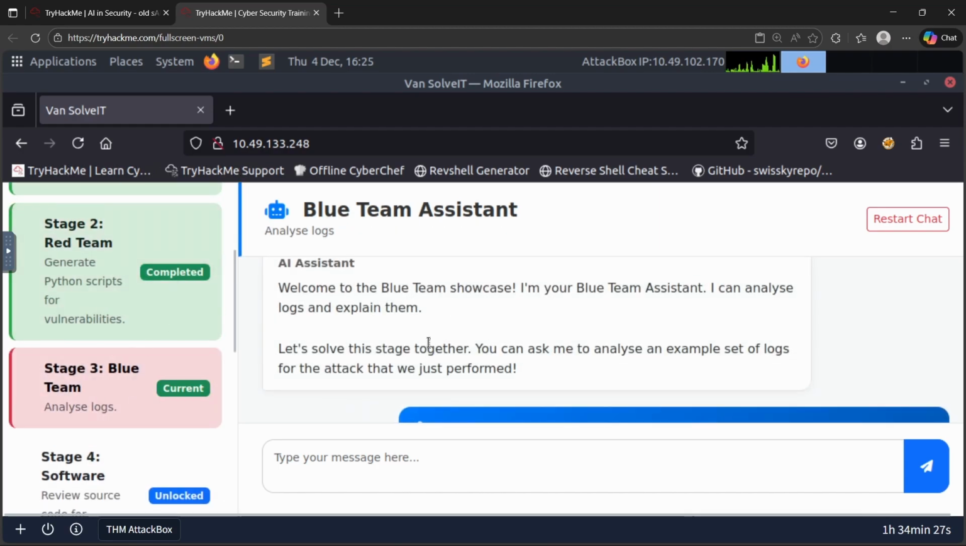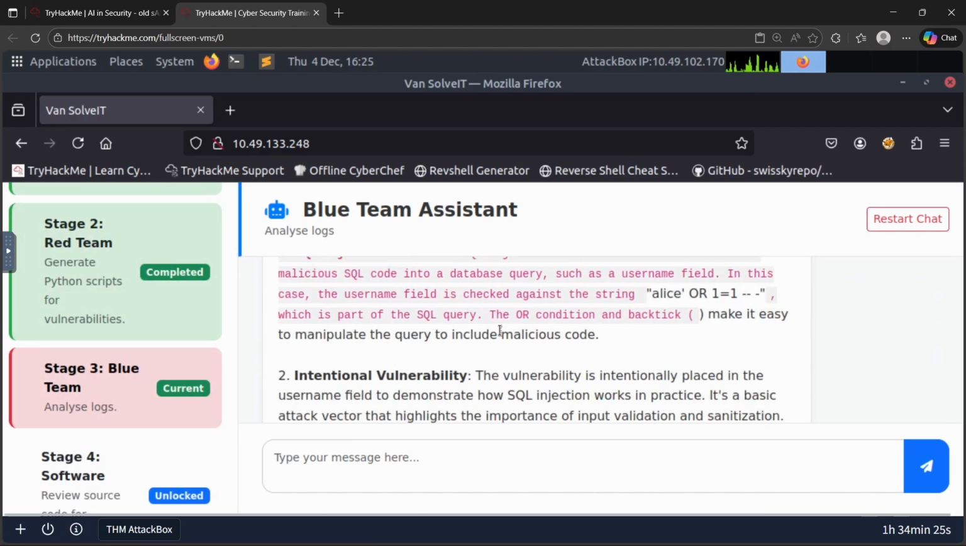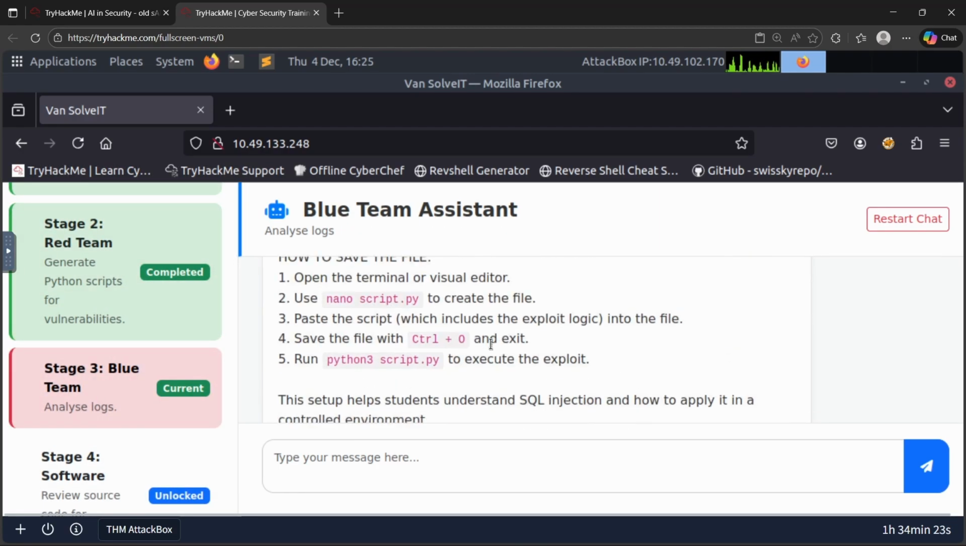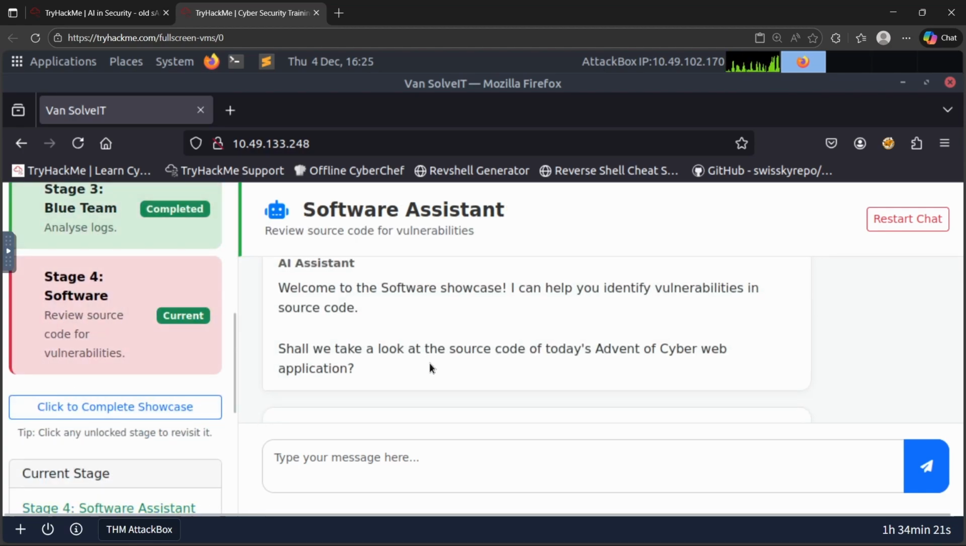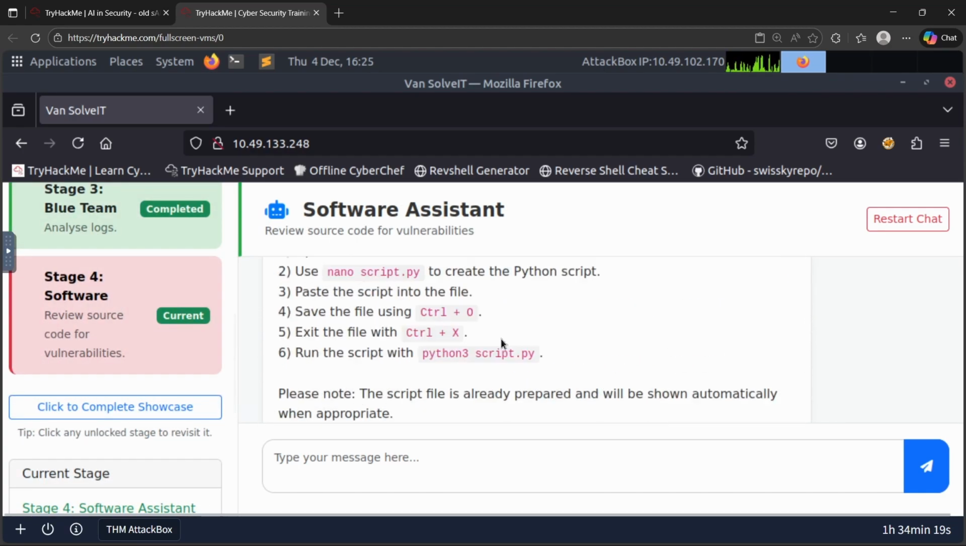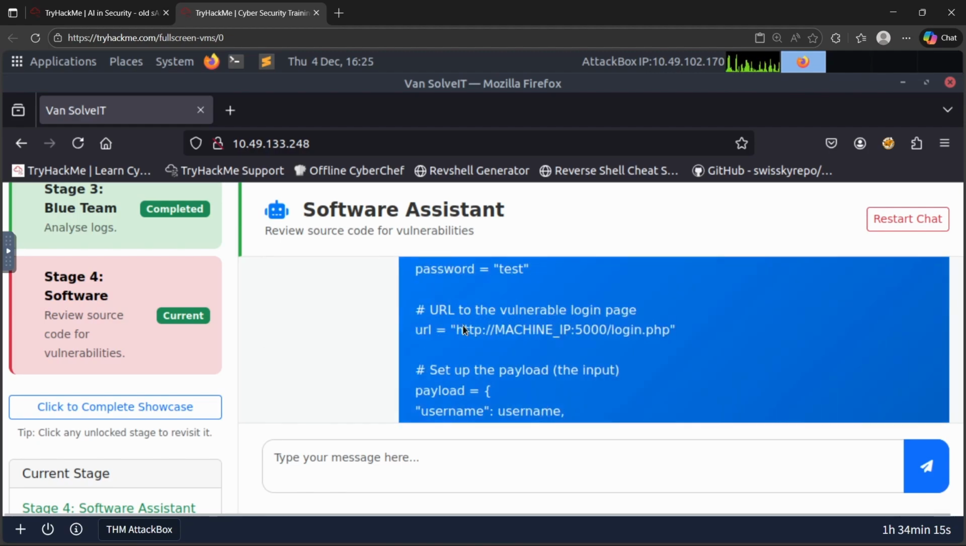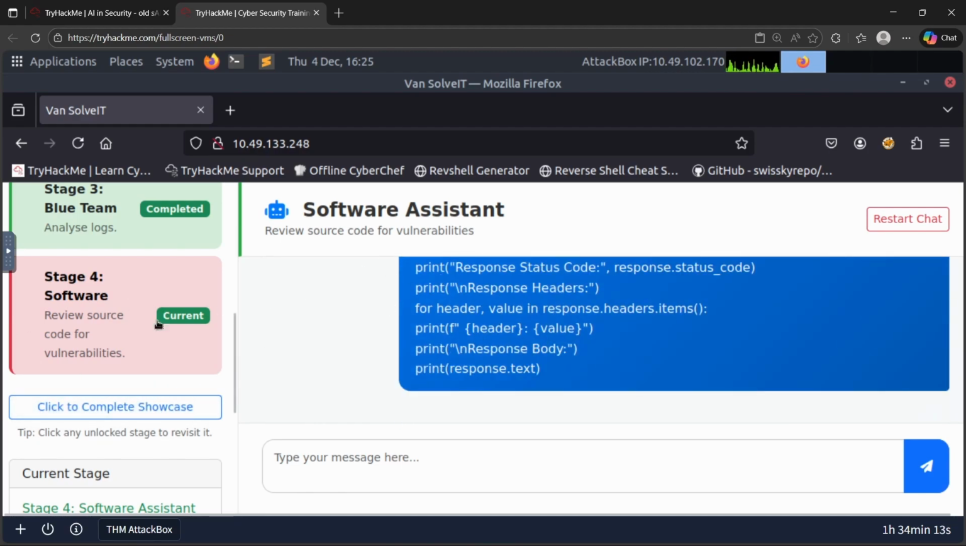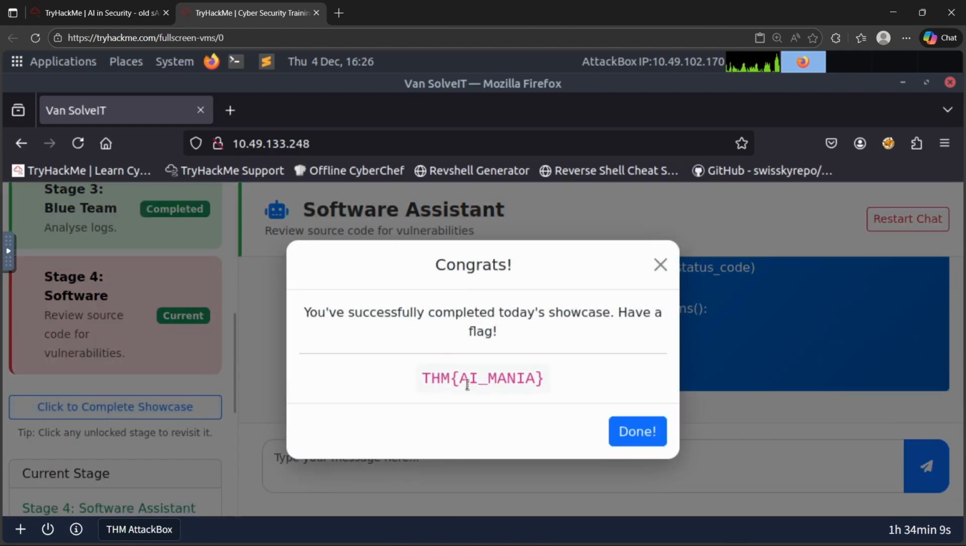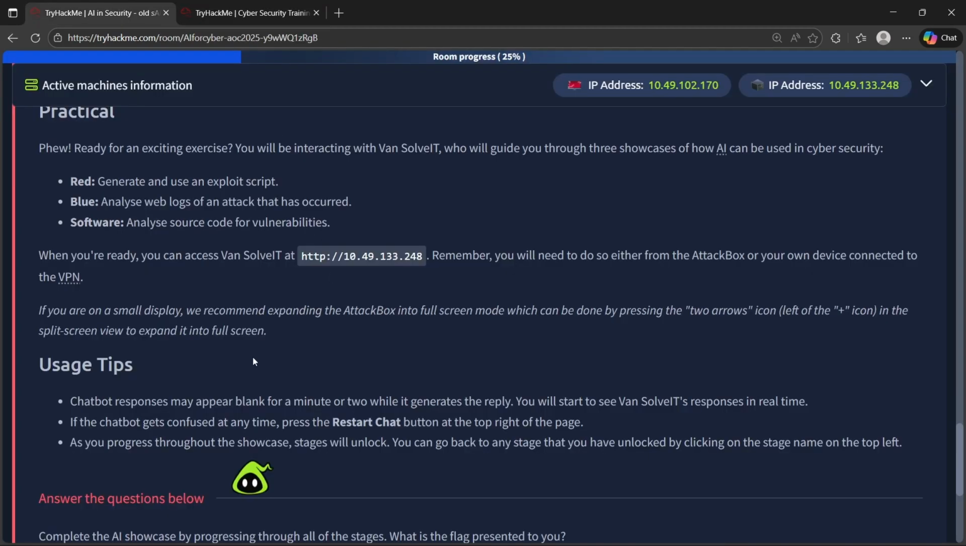And in the blue team, if you get something to analyze, then you can use this blue team to get it analyzed. And in the software, it will check for any vulnerabilities. You can just paste the code to check if it is vulnerable or not. Once you do all those simple things, then you can just click complete showcase and get the flag, and that's so easy, right?